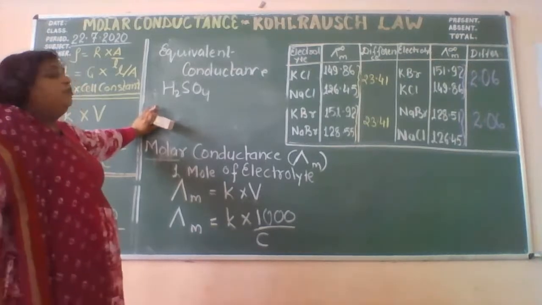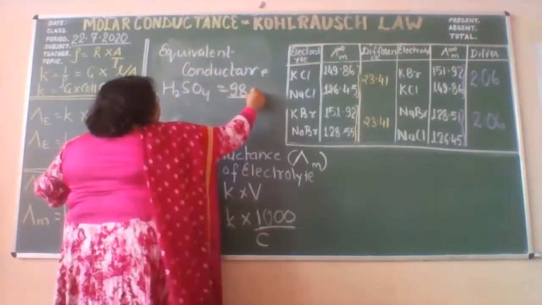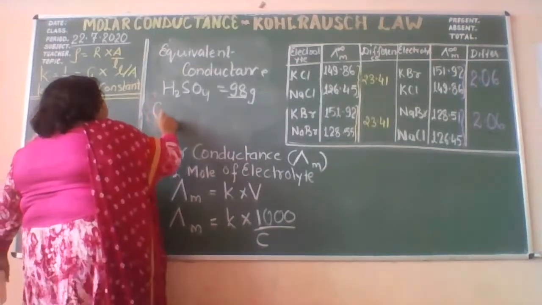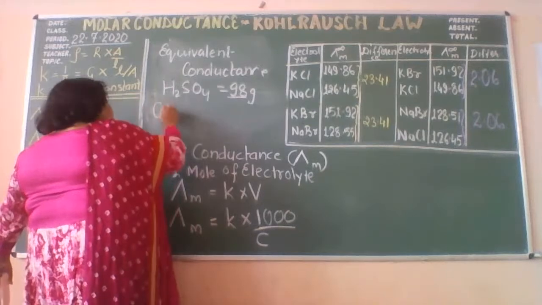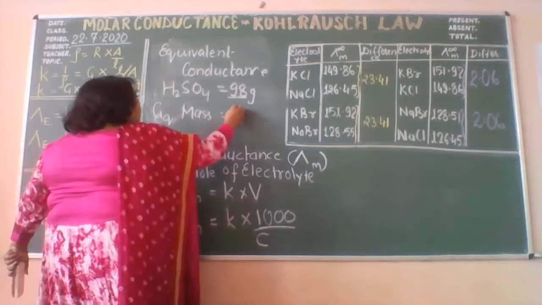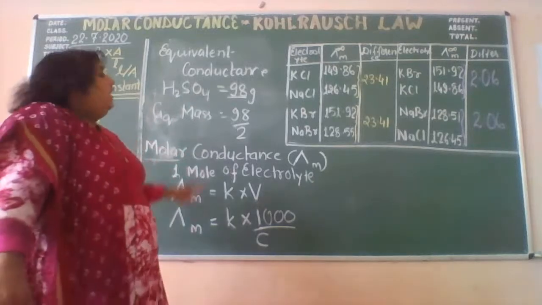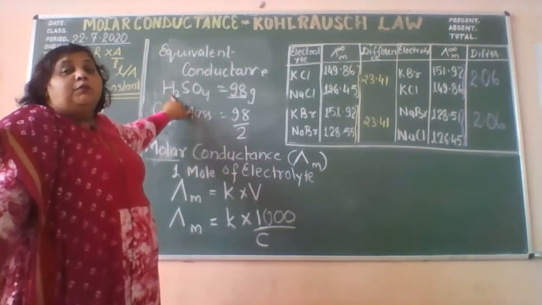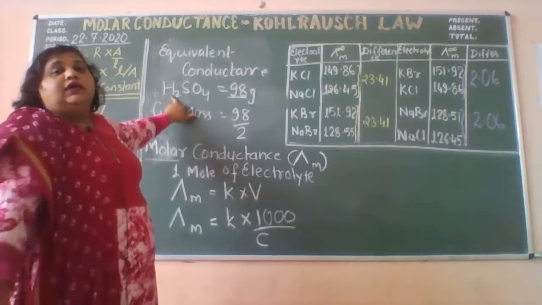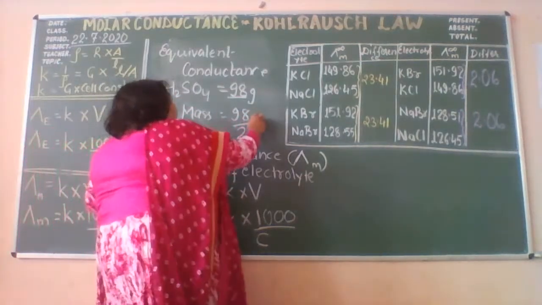They are different from each other. 98 is the molar mass of sulfuric acid, but the gram equivalent mass or equivalent mass is 98 divided by 2, and this 2 is the value of the N, and this is the number of hydrogen in the case of acid, in the case of base OH, and in the case of metals, it is the valence, right?